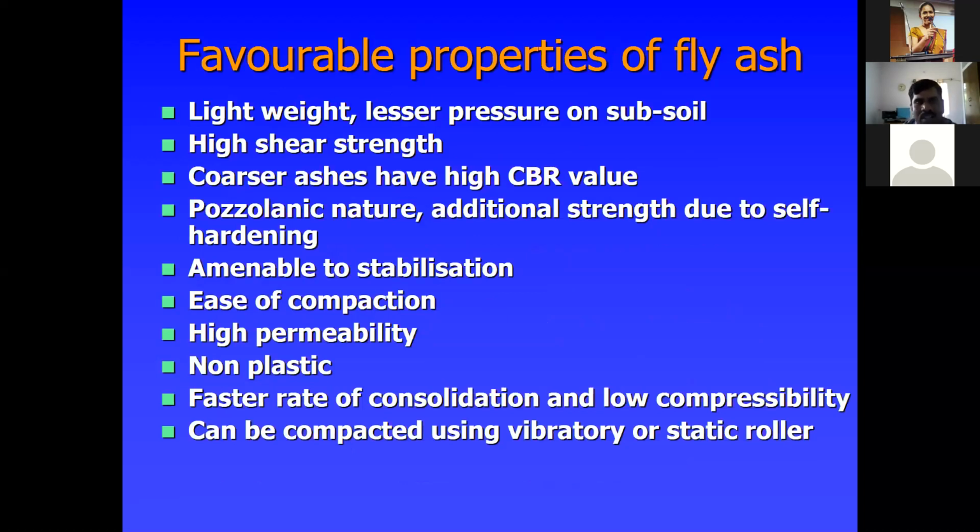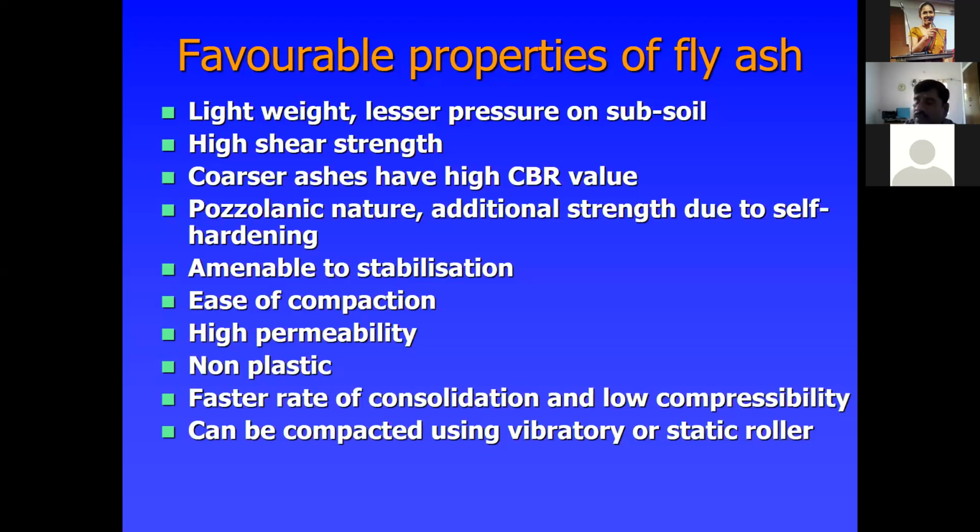Coarser ashes have a high CBR value. You should know that CBR is the California bearing ratio. Sometimes the soil for the subgrade has a CBR value that is not good, so you have to mix in some additive to increase the CBR value. Coarser ashes have higher CBR value and are also pozzolanic in nature. There are two types of fly ash: pozzolanic and non-pozzolanic.